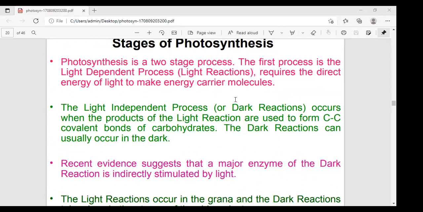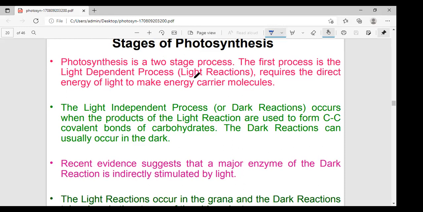The presence of two phases in the mechanism of photosynthesis was first reported by the scientist Blackman in 1905. Very important: which scientist? Blackman reported the two mechanisms. During the light reaction, photosynthetic pigments absorb radiant energy and undergo a series of photochemical reactions. Both the light and dark reactions were first reported by Blackman.